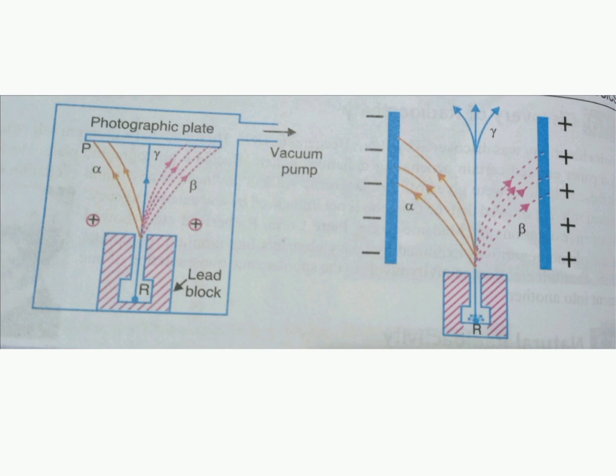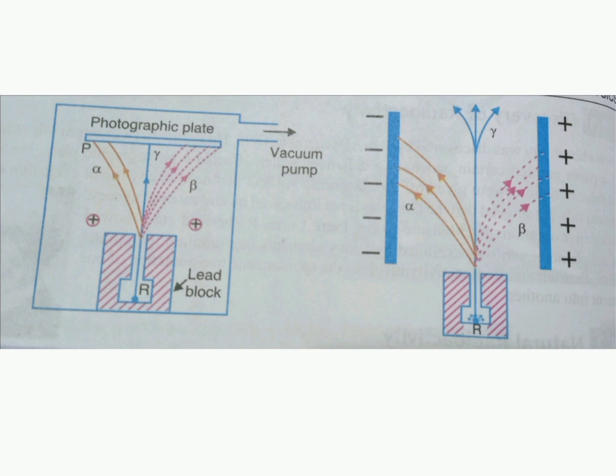Three distinct lines will be found on the photographic plate. The alpha particles will be deflected towards the left, indicating that they are positively charged, and the beta particles will be deflected towards the right, indicating they are negatively charged.